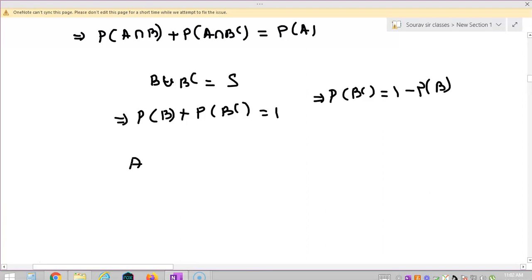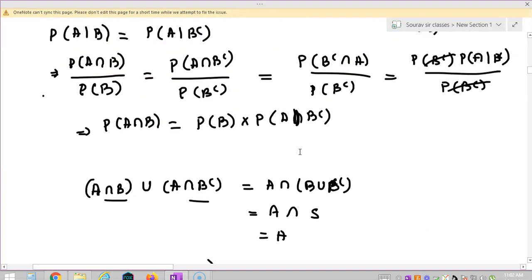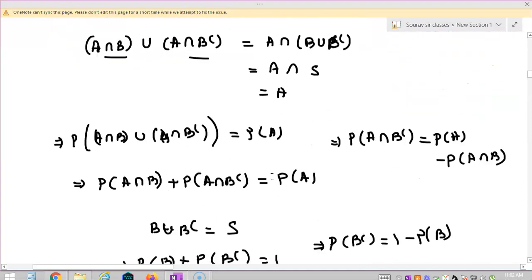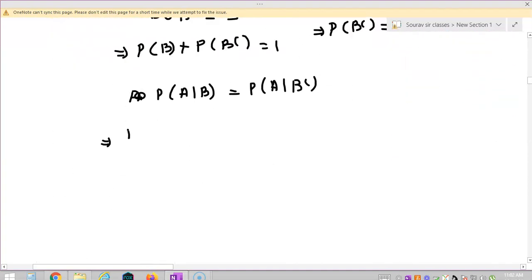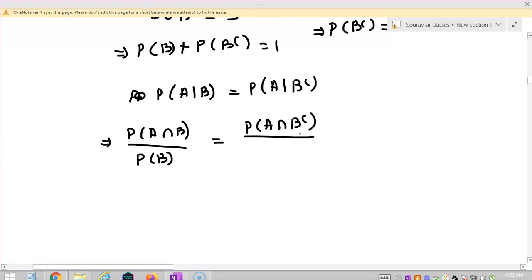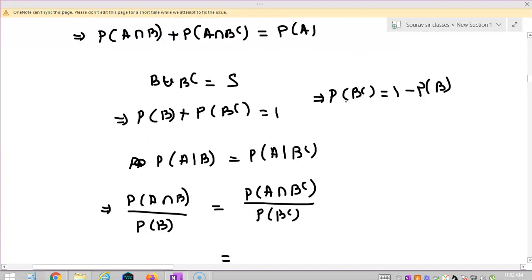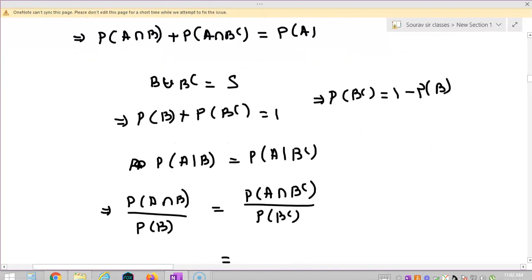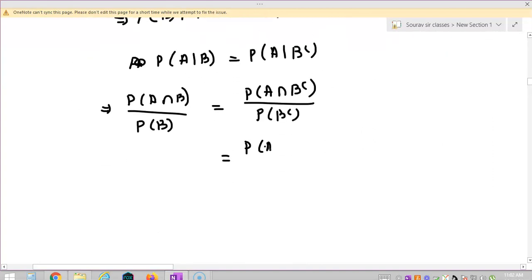It is given that P(A|B) is equal to P(A|B complement), right? So from this I can write P(A intersection B) by P(B) is equal to P(A intersection B complement) by P(B complement). Now the value of P(A intersection B complement) is nothing but P(A) minus P(A intersection B), and P(B complement) is 1 minus P(B).